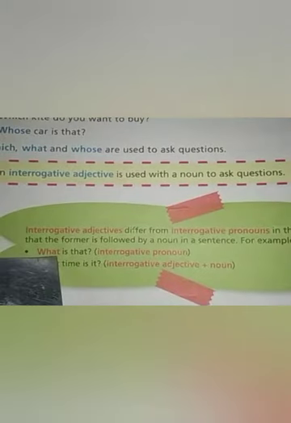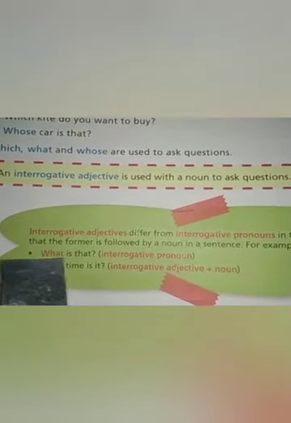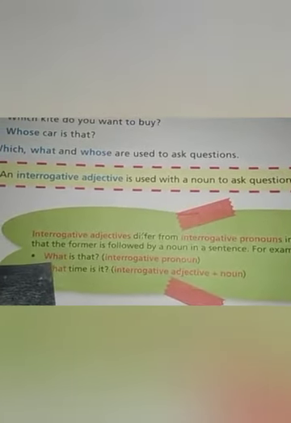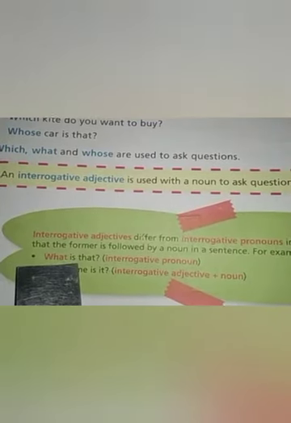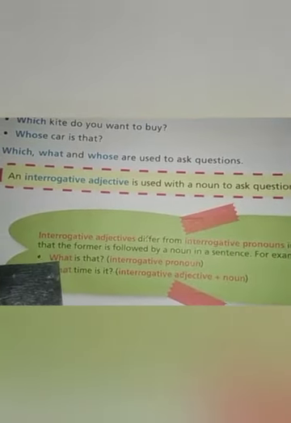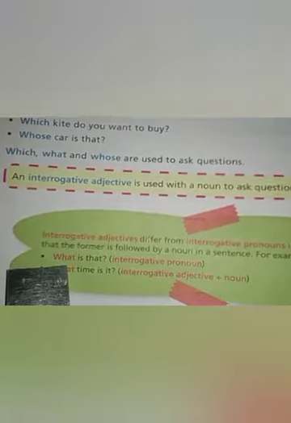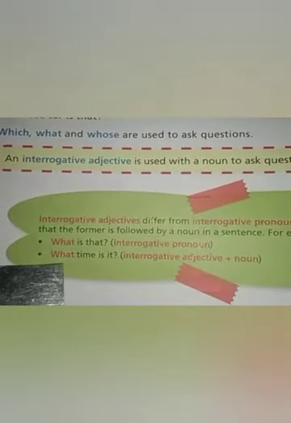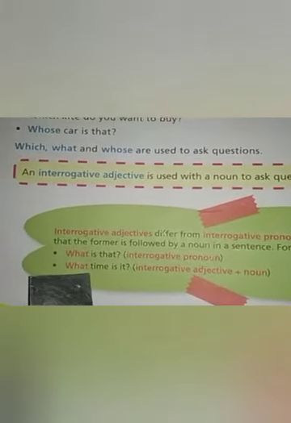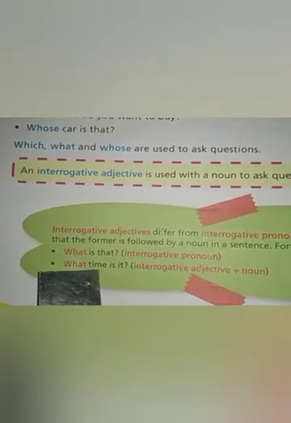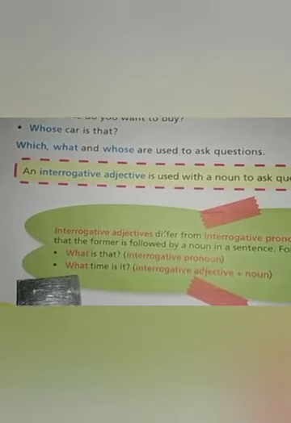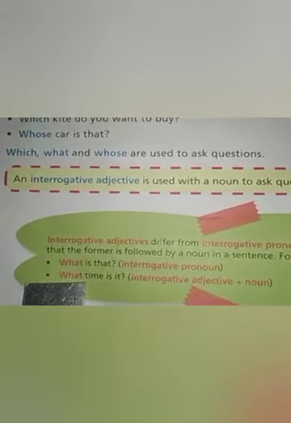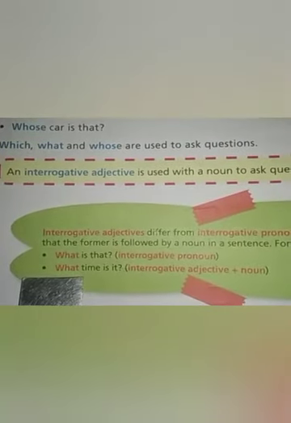Here there is no noun after the word what. Right, what के बाद कोई noun नहीं है. So यहाँ पे what interrogative pronoun के तौर पे use हुआ है. But in the second sentence, what time is it, you will find a noun after the word what, time is written after the word what. So the word what is used as an interrogative adjective.